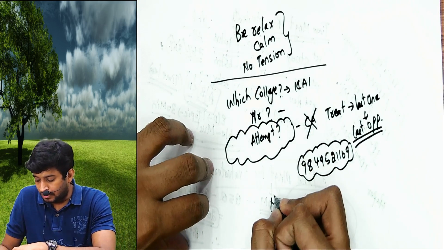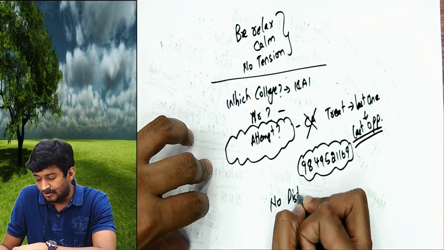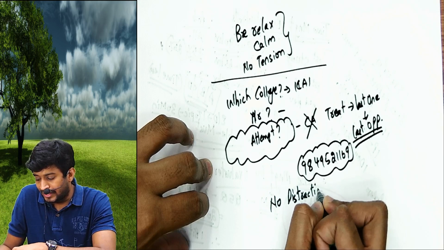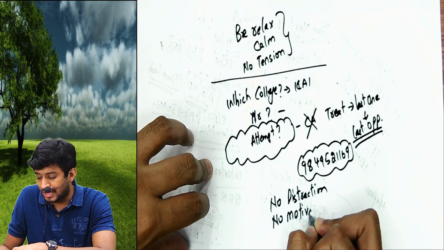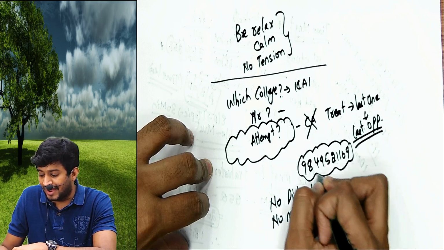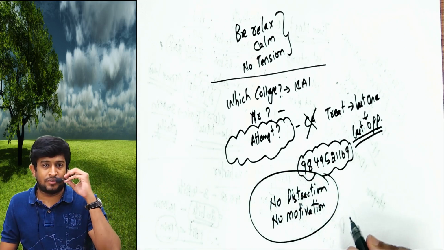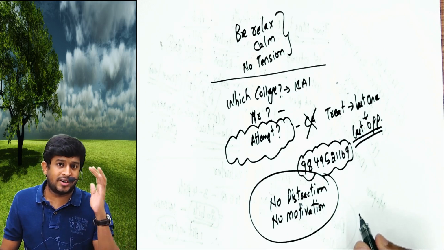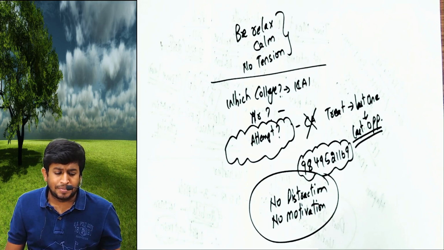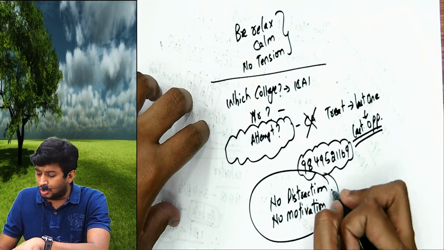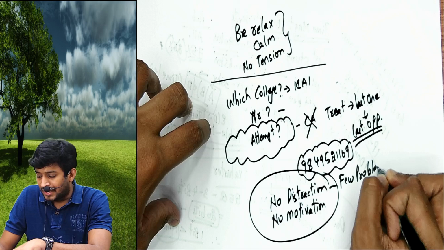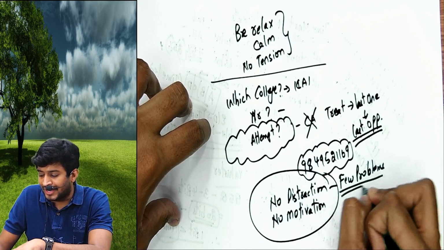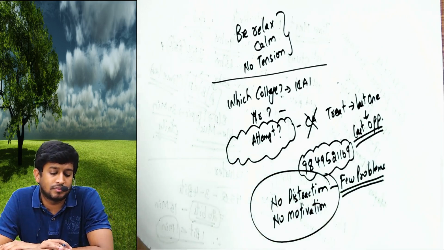As I've already told you, please ensure there is no distraction from your side and you don't require any motivation. Passing CA is the only motivational factor you should have in your life. You can't expect the faculty to motivate. I'll watch motivational videos, but that is only for 10 minutes, then it will go off. So absolutely no distraction. I know you might be facing a few problems in your life, everyone is facing that, but make sure you come out of that and come out with flying colors.